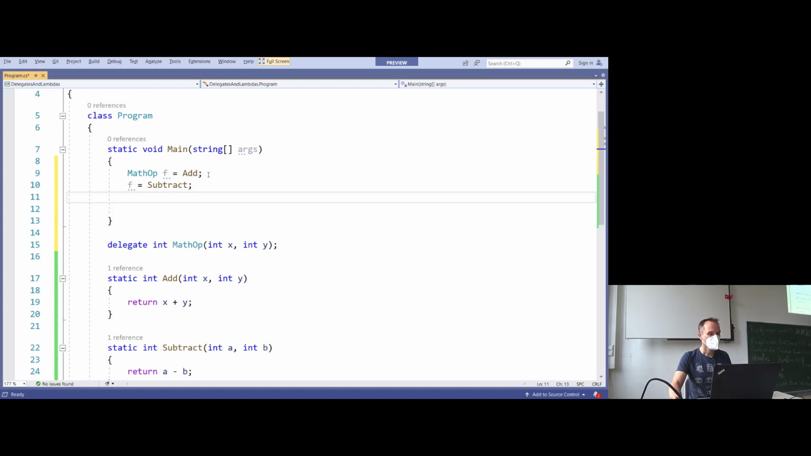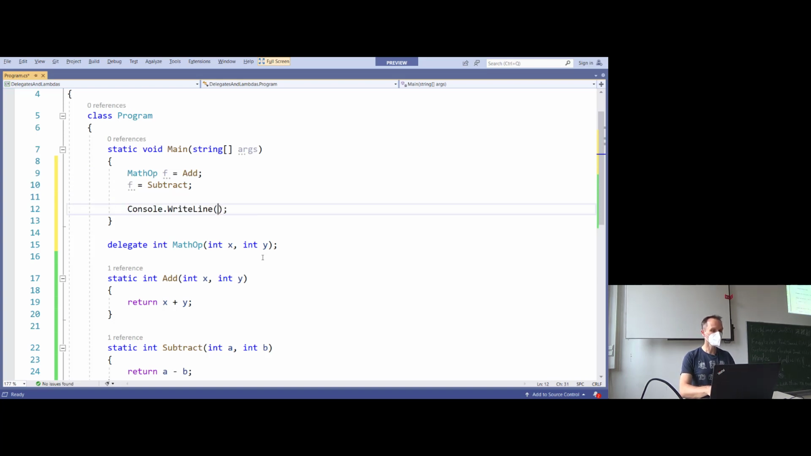F equals subtract. That works too. Please note that here we do not have brackets. I do not call add. I'm assigning a pointer, a reference to the function. Understand what I mean?